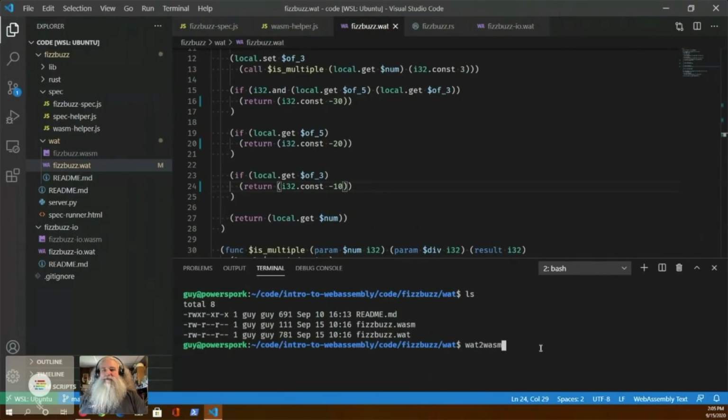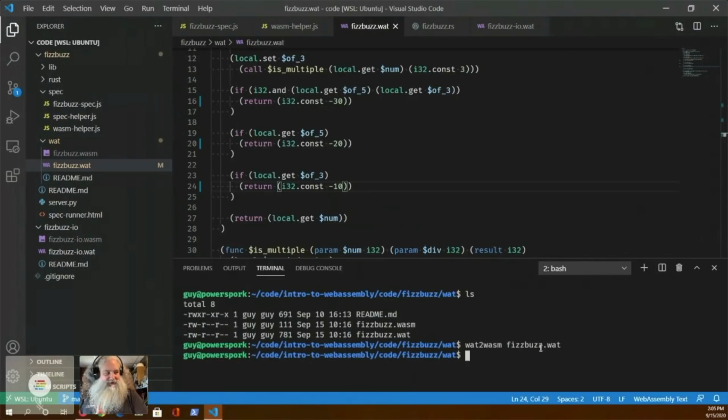WebAssembly Binary Toolkit, or WABT, has a tool called wat2wasm. So WABT has wat2wasm, which is kind of funny. And then I pass it my WAT file, so wat2wasm fizzbuzz.wat, and that will spit out a new WASM file for me.